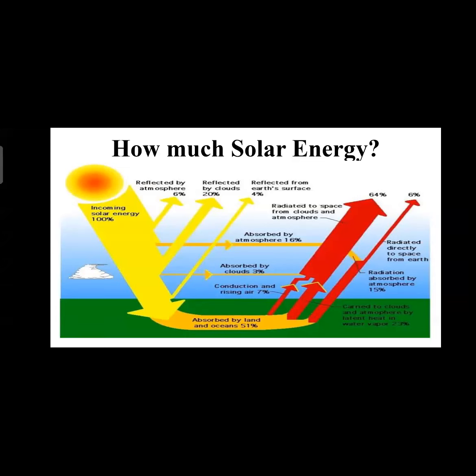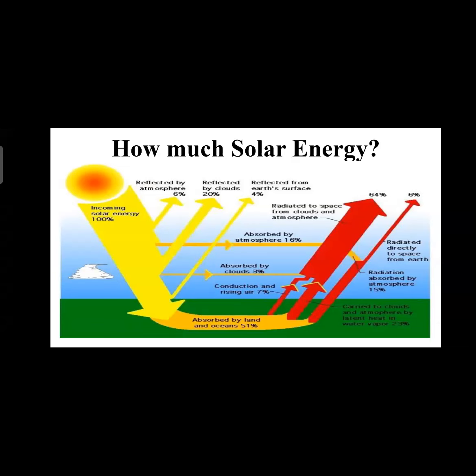In total, 30% is directly reflected back to space. Of the remaining 70%, 16% is absorbed by the atmosphere and 3% by clouds, and this 51% is absorbed by our Earth.